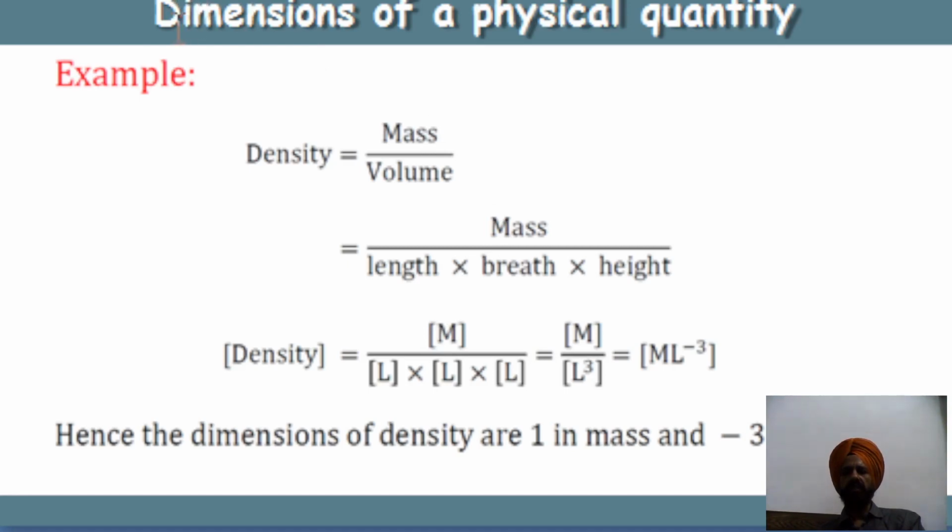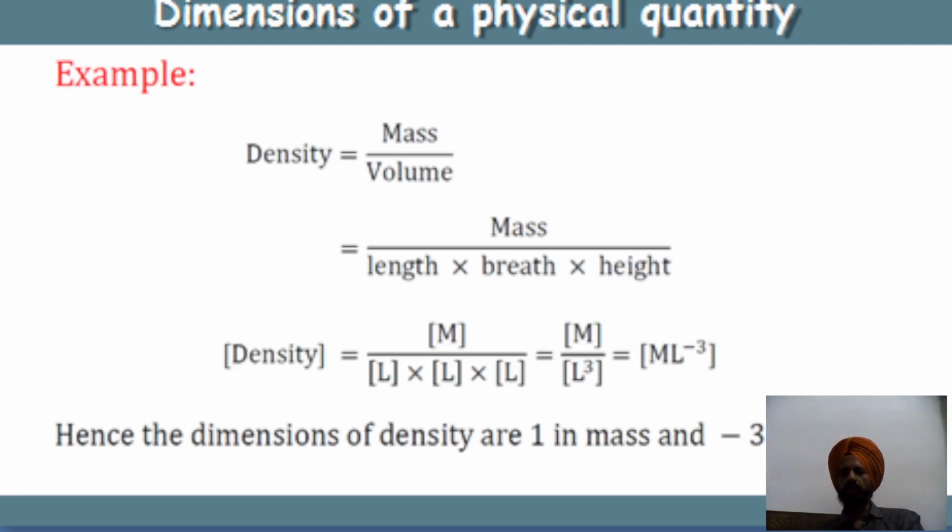The density we can express as mass divided by volume. So mass as it is. What is volume? Length into breadth into height, that is the volume. So mass can be written as M. Length is L, breadth is again L, and height is also L. So we can write it as M by L cube.